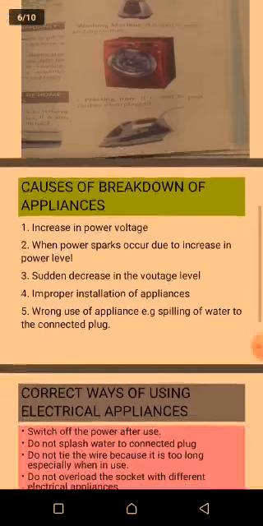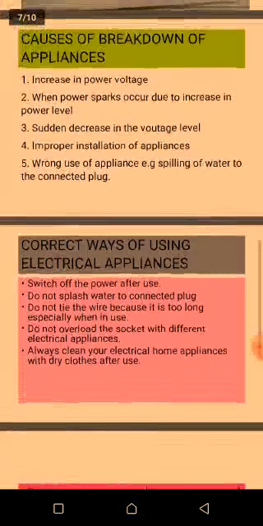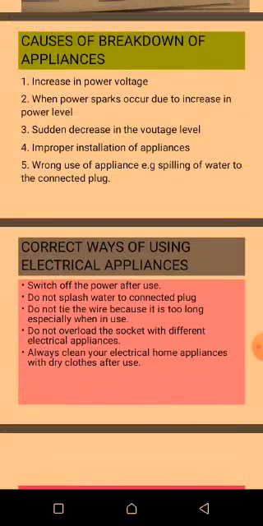We are moving to our new subheading, which is causes of breakdown of home appliances. We are simply focusing on the reasons why home appliances break down, what is responsible for home appliances not working again. One of them is increase in power voltage. If the power voltage supplied to an electric appliance is too much, or it increases and fluctuates, it may damage a home appliance if it is on.